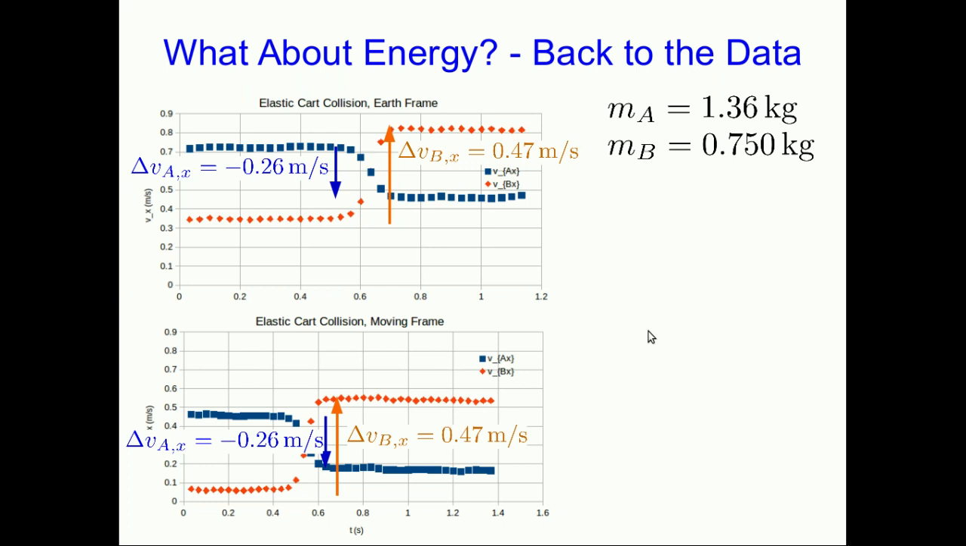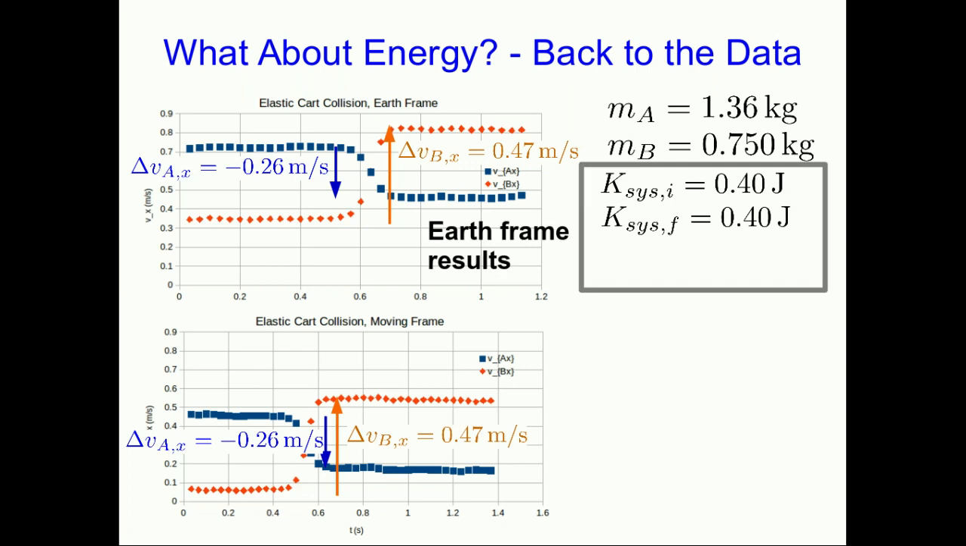Instead of looking at the kinetic energy of the individual carts, let's look at the kinetic energy of the system. You can verify this just by running the numbers, as well as you can read them off the graph. The kinetic energy of the system is initially 0.4 joules and finally 0.4 joules, where I'm going to say everything in that gray box is calculated from the Earth frame, so I don't get into more subscripts. Look, the kinetic energy of the system didn't change, and so we can conclude that this is an elastic collision, as seen from the Earth frame.